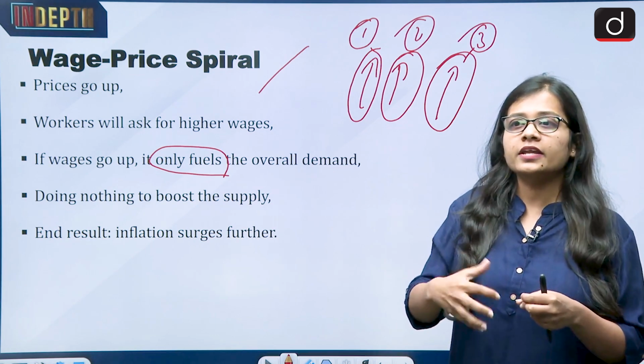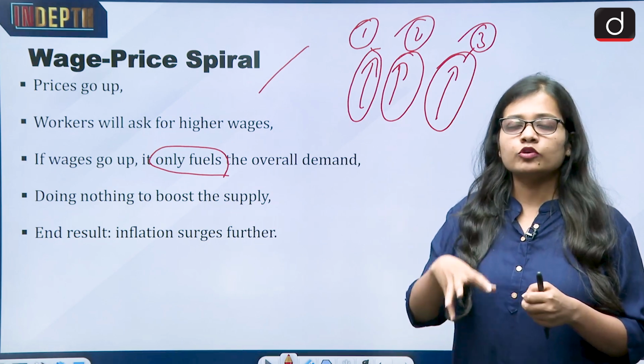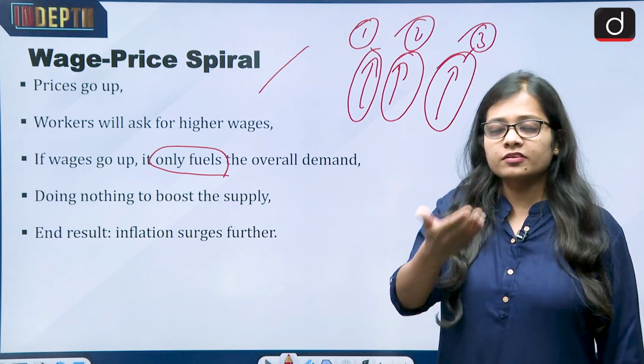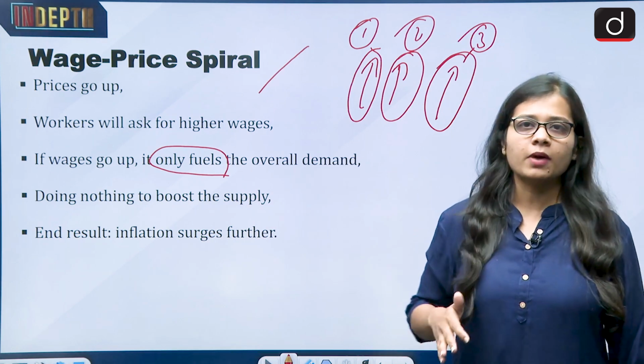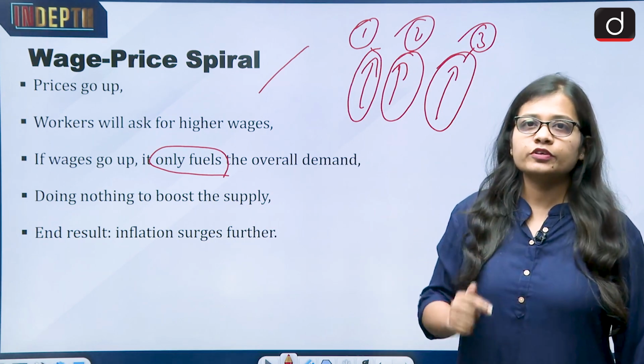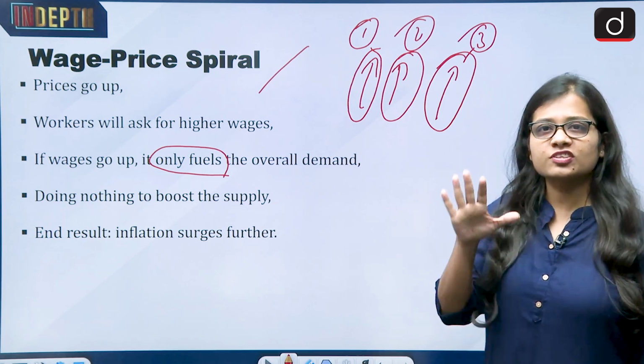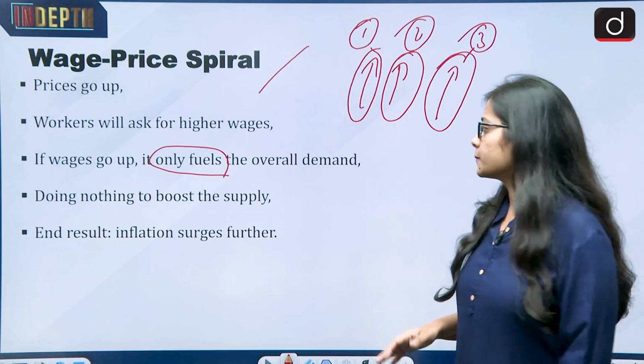But on the other hand, if the people who are earning well are earning even more, they will have the capacity to spend more in the market, which will fuel the inflation currently going on in the economy.